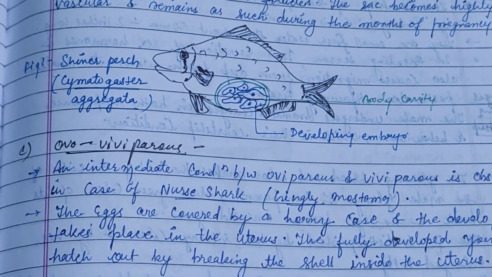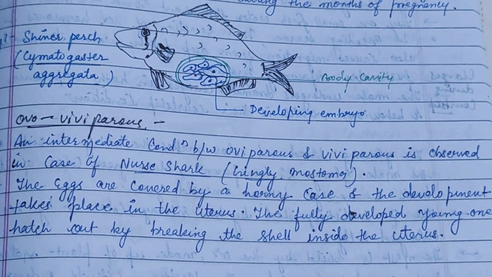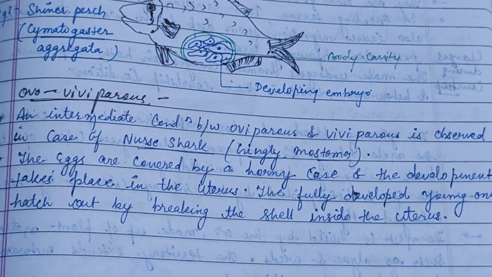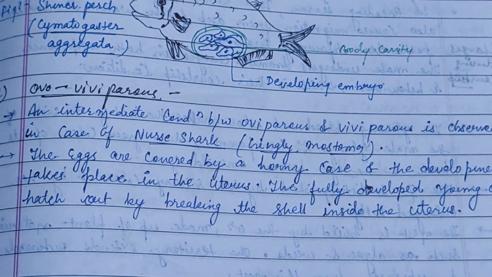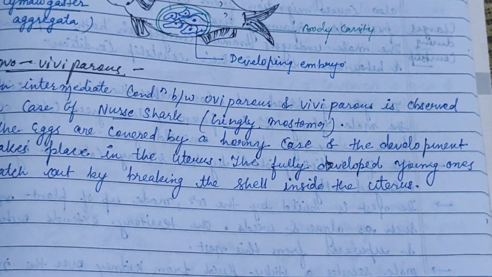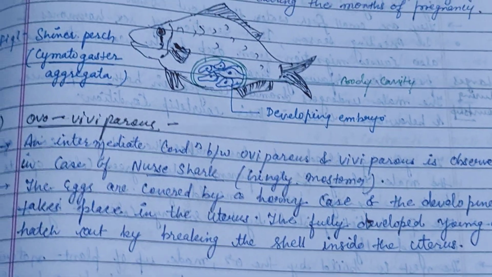So last is ovoviviparity. An intermediate condition between the oviparous and the viviparous is observed in the nurse shark, that is Ginglymostoma. The eggs are covered by a horny case and the development takes place in the uterus. The fully developed young ones hatch out by breaking the shell inside the uterus.